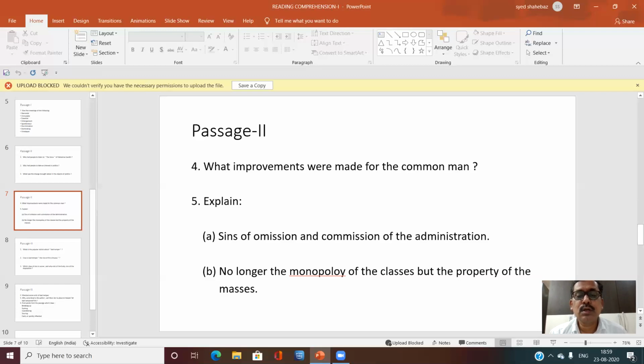Next, no longer the monopoly of the classes but the property of the masses. It means no longer in the exclusive hands of a small aristocracy, but passed on to the hands of common men. So, the governance is no longer in the hands of a few people, aristocracy or kings, queens, kingdoms, and all these things. Now the democracy is in place, and in democracy, all are equal stakeholders.